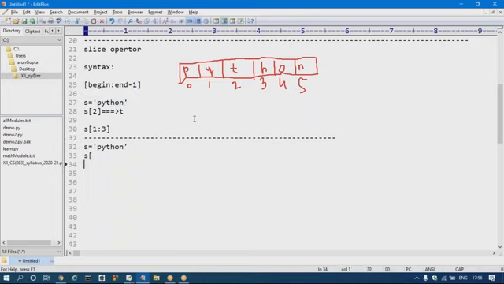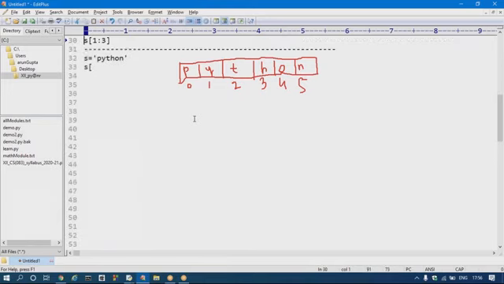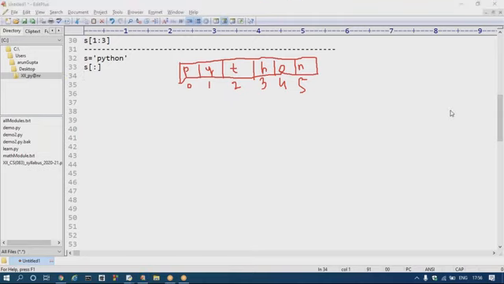So now I'm taking s equal to Python, and I'm taking colon only. Then is this acceptable or not? S colon only, acceptable or not? Anyone? Yes, Tanuj. Python. Yes, acceptable.